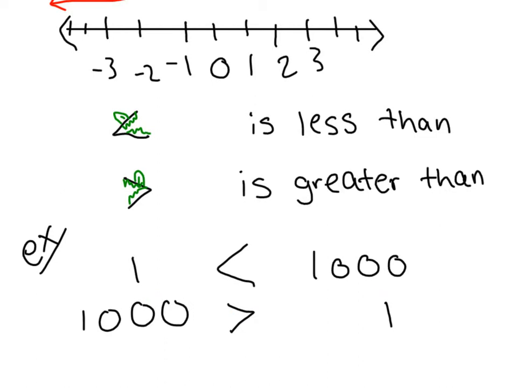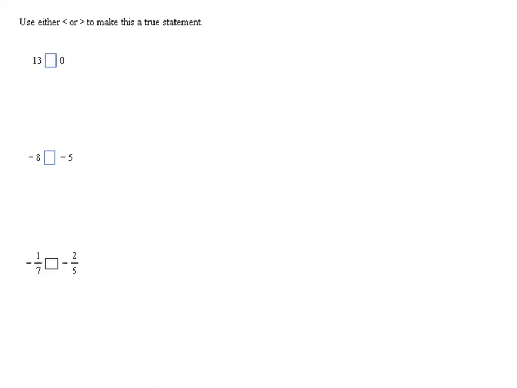Now we'll go ahead and do some examples. So we're going to use either a less than or a greater than to make a statement true. And we have 13 compared to 0. So you can always draw it on your number line, or you could ask yourself, would you rather have $13 or would you rather have $0? And I would rather have money, so 13 is bigger. So we use 13 is greater than 0.